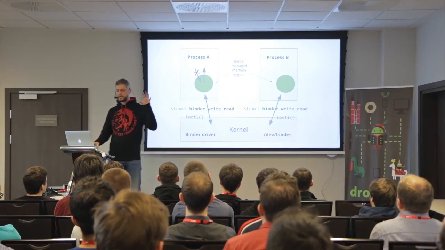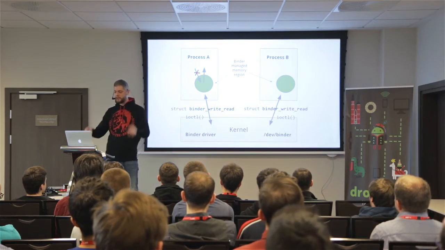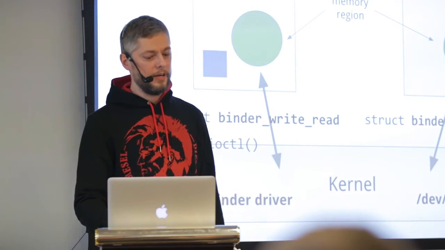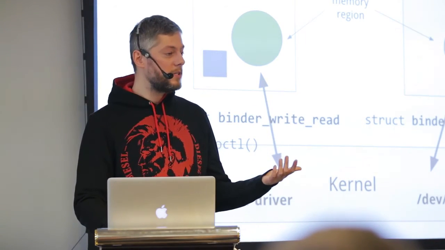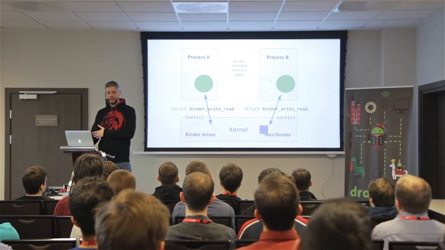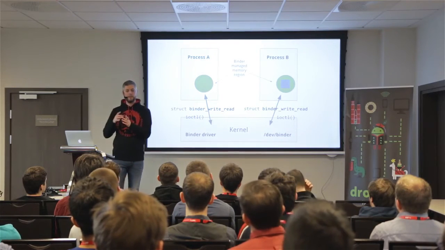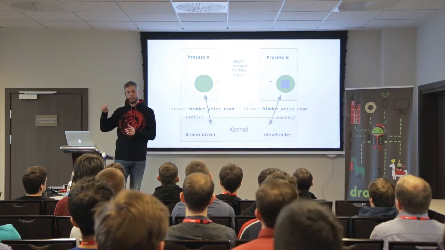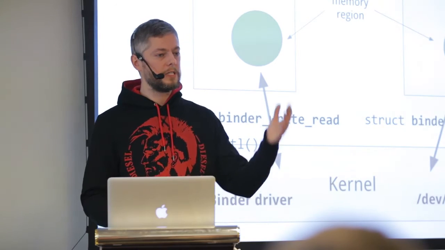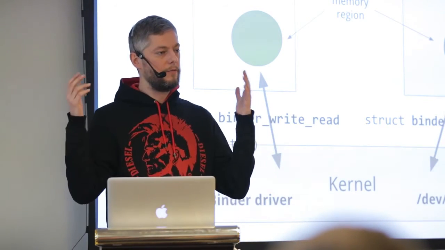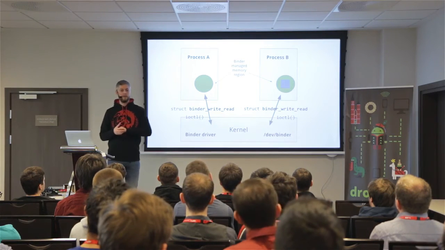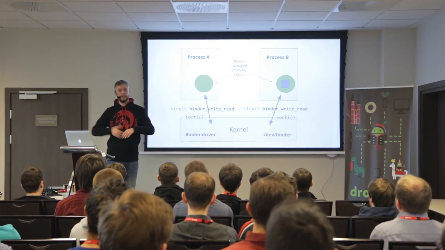So how to put something from process A to process B using binder and having those green circles? How does it work? Very easily. We have some data, the blue square here, and process A uses IOCTL to write the blue data to the kernel. The kernel moves that along to the other side and puts it into the region that it manages in the other application. The kernel can write that data there, the application cannot, but the application can read the data. Very easy, right? So the application gets information from the binder framework: hey, there is information for you. The information came from the other side. So basically, this is a way of passing a message, like making a call or sending some data to another process.